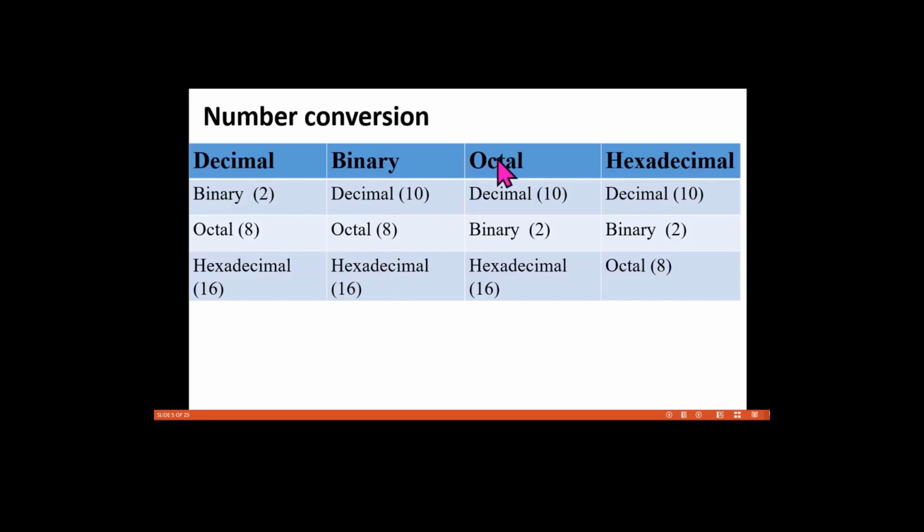The third section: octal to decimal, octal to binary, octal to hexadecimal. The fourth section consists of hexadecimal to decimal, hexadecimal to binary, and hexadecimal to octal. These are the four sections we are going to see now, and the steps to be followed are given in a comparison table for your easy understanding.